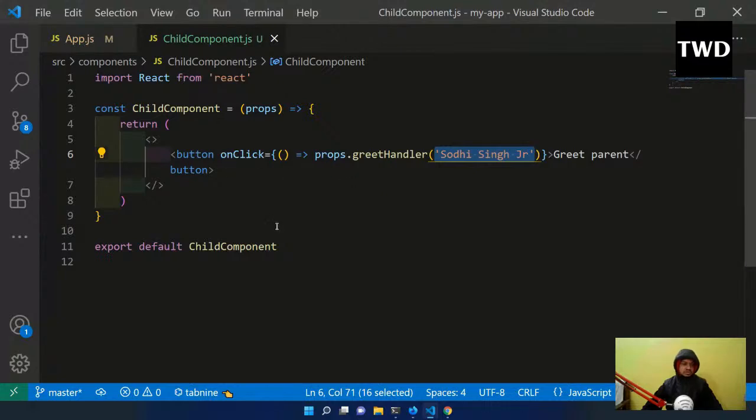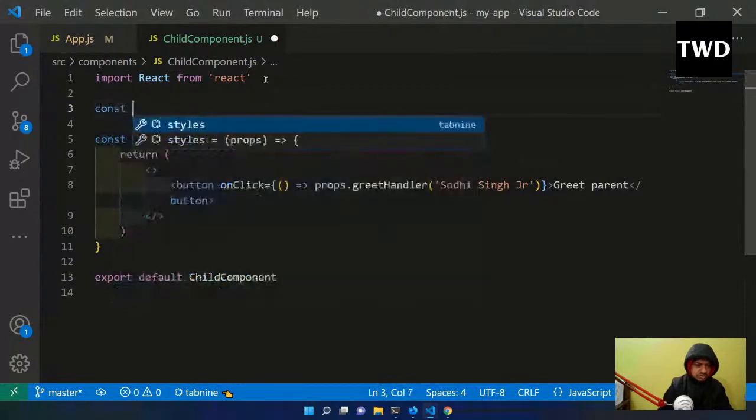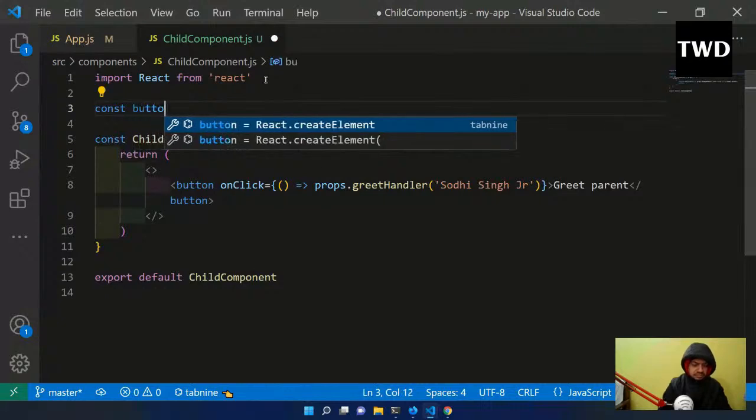Suppose I want to style this button. The button is very bland, it is not looking good. So let us style it here. I will do a const button style, anything.